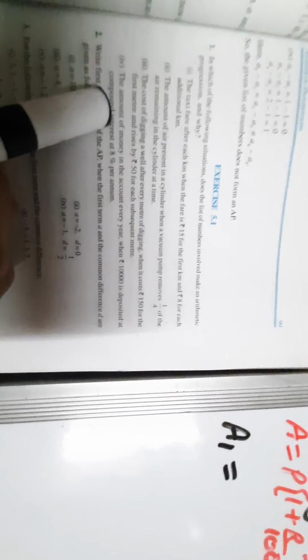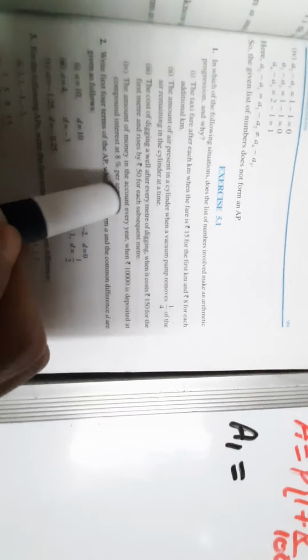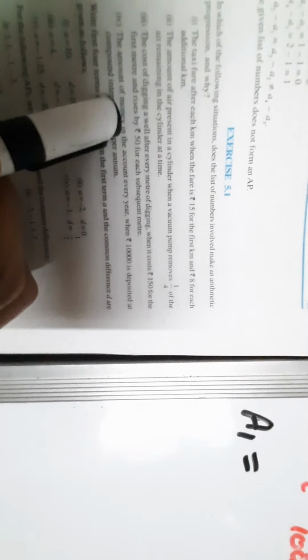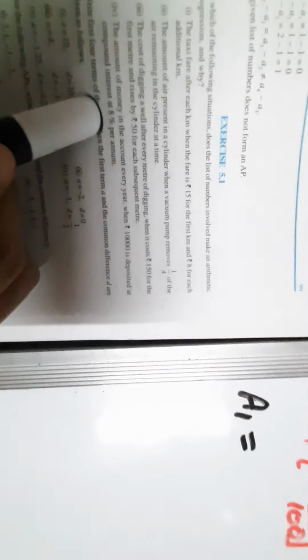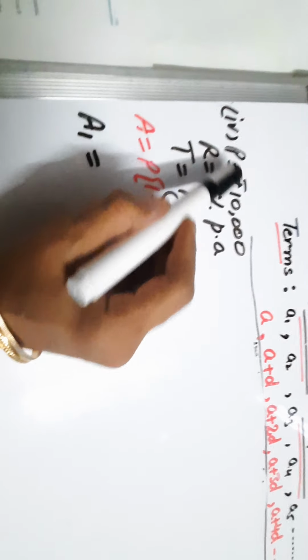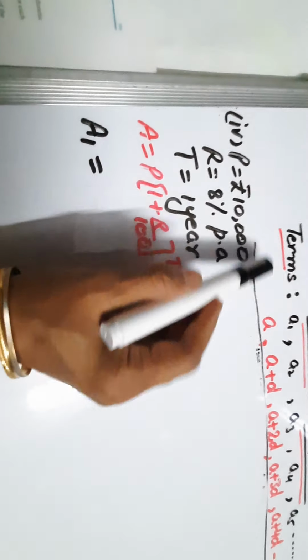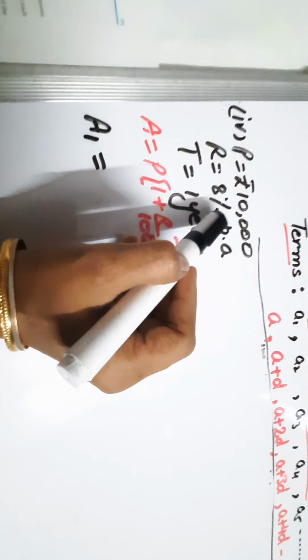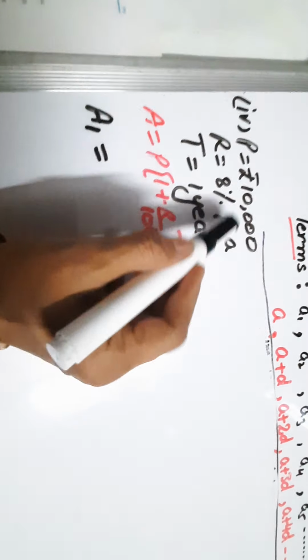Now dear students, fourth part, the amount of money in the account every year when rupees 10,000 is deposited at compound interest of 8% per annum. Means we have to make a list of numbers of amount of money in the account. So that means we need to find out the amount at the end of the year every time. So in the very beginning, the principal, the money present initially in the account is rupees 10,000. On this money we will get rate of 8% per annum. This rate is given for 1 year.